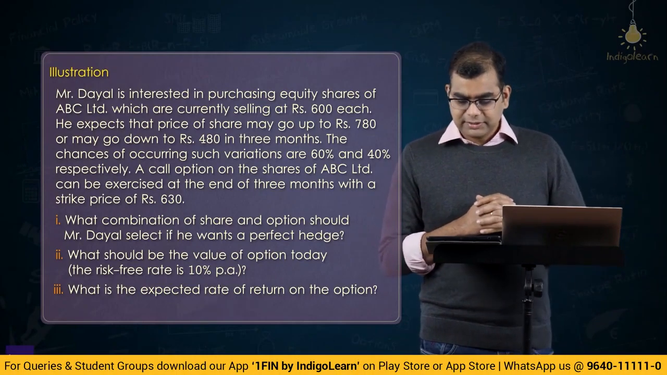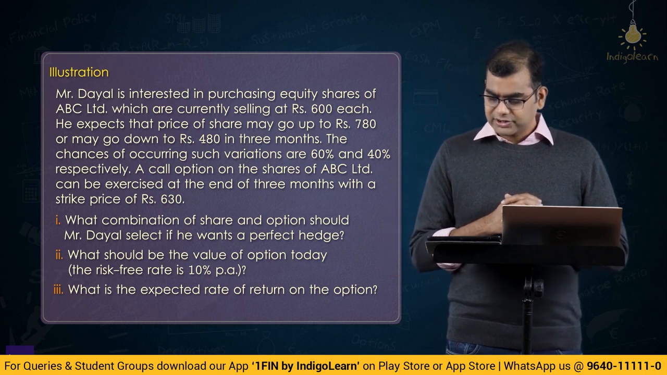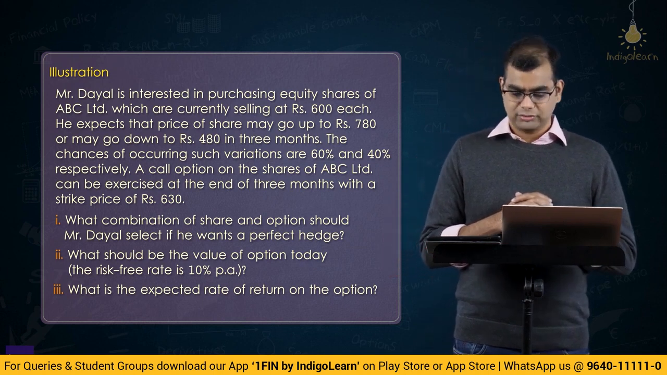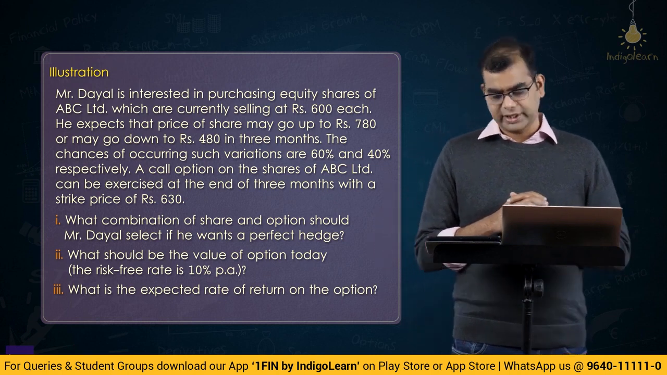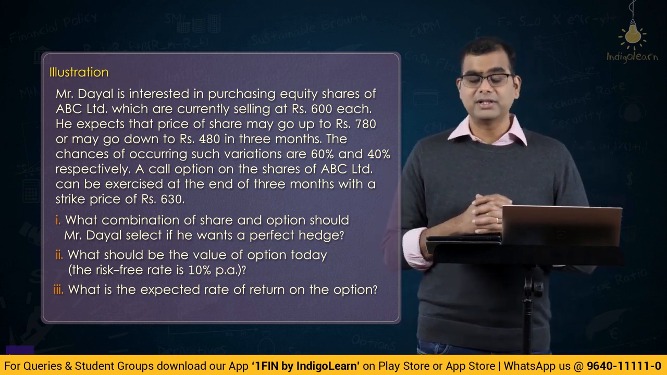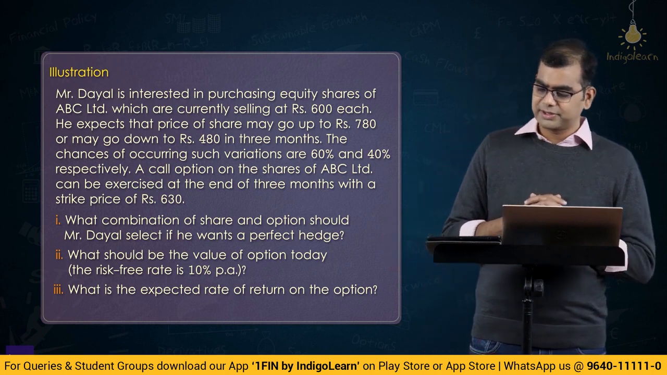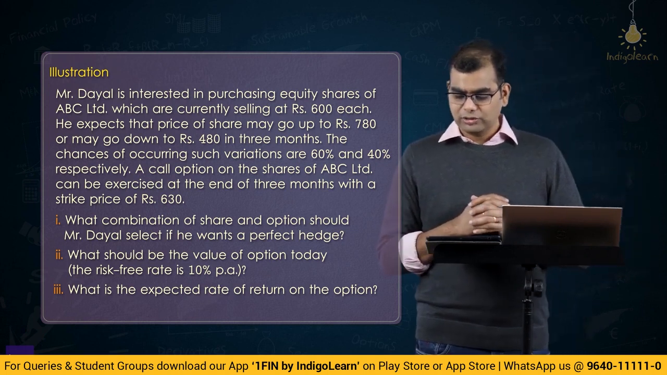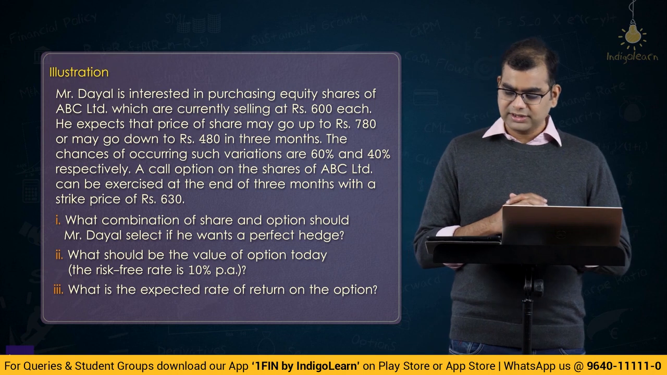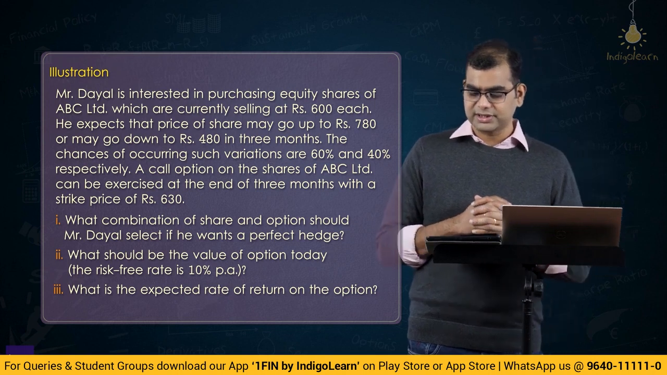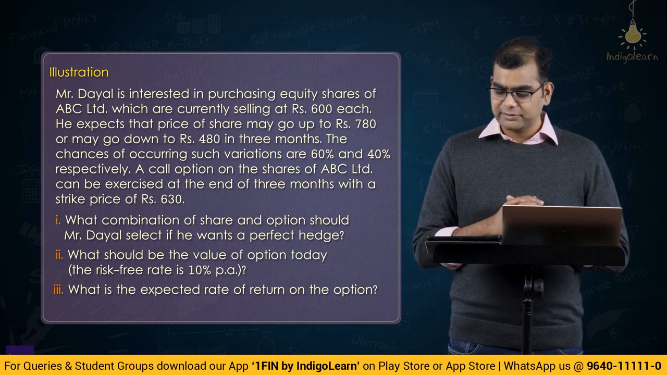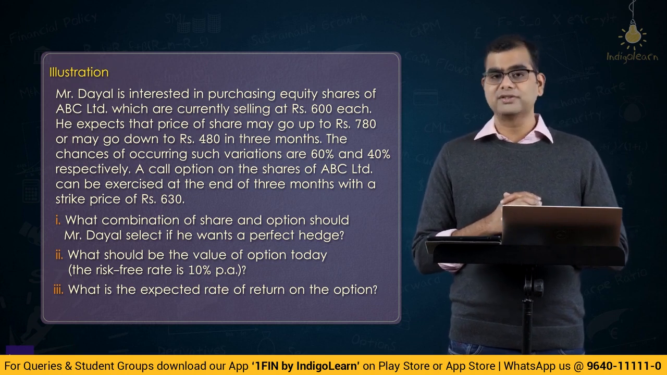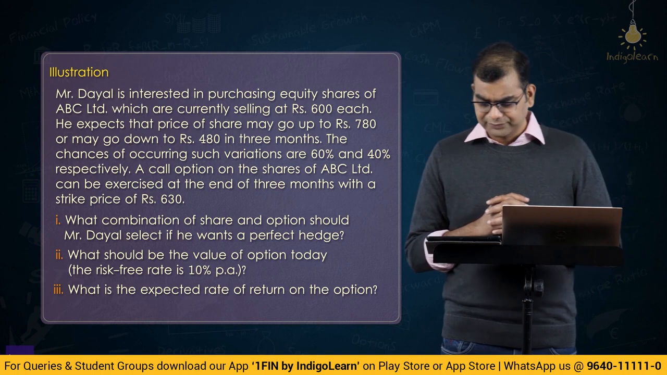Mr. Dayal is interested in purchasing equity shares of ABC Limited, which are currently selling at rupees 600 each. He expects the price of the share may go up to 780 or go down to 480 in 3 months. The chances of occurring such variations are 60% and 40% respectively. A call option on the shares of ABC Limited can be exercised at the end of 3 months with a strike price of 630. So, they have given all the data actually.